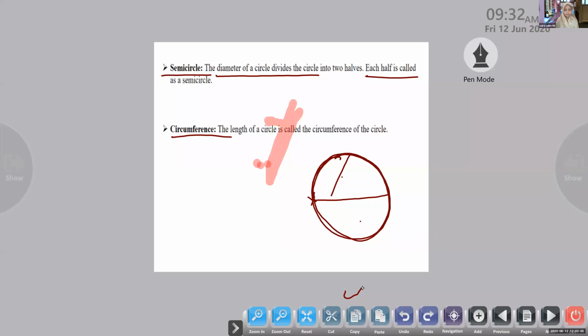Okay. What is circumference? Who can read? Saira, can you see the board? What is the circumference? The length of the circle is called the circumference of the circle. Okay, very good.